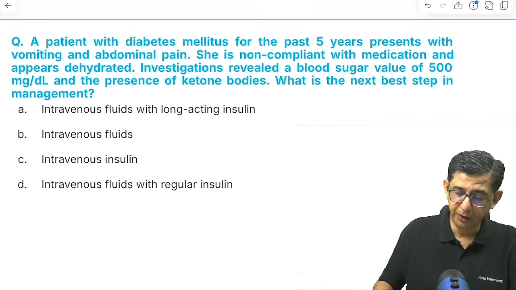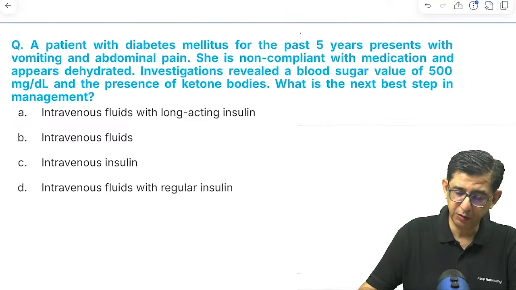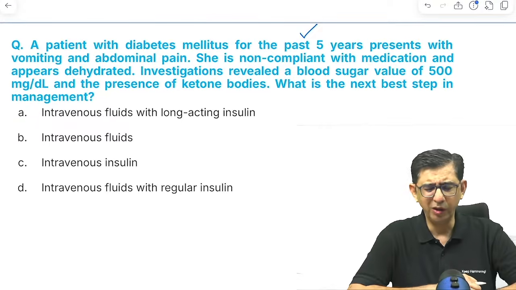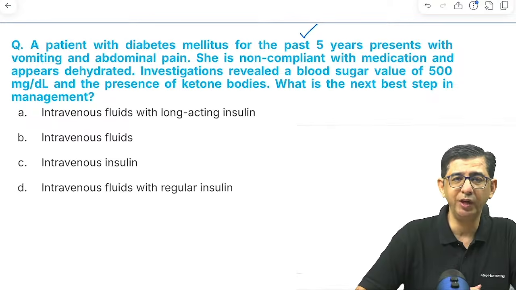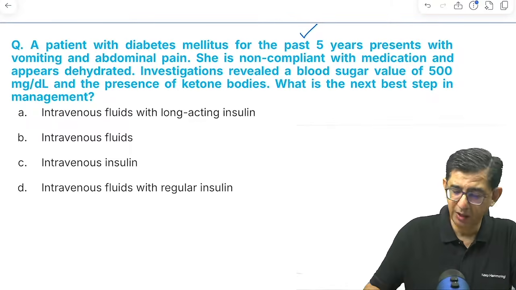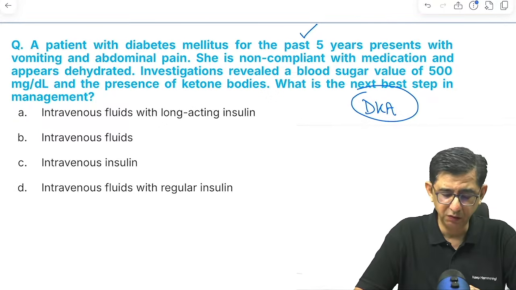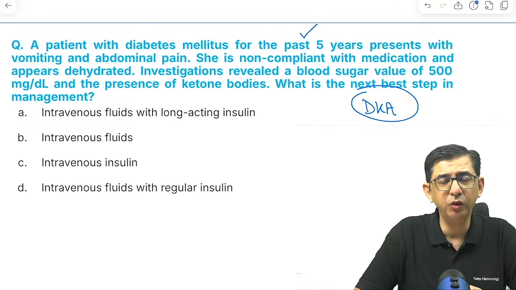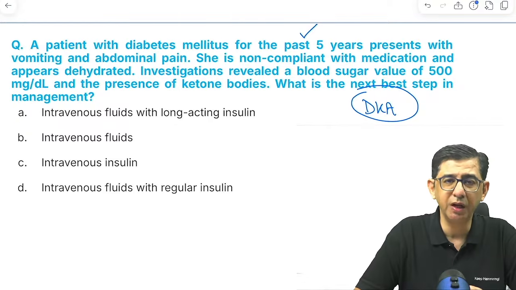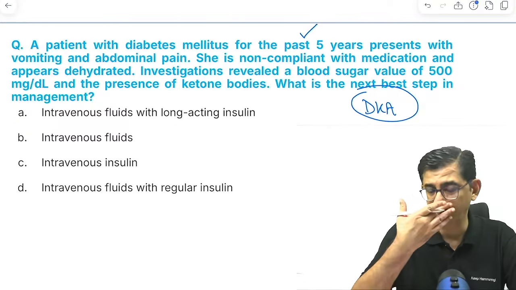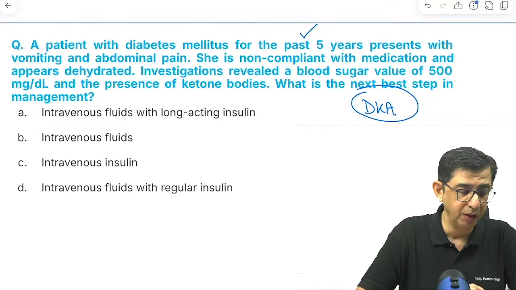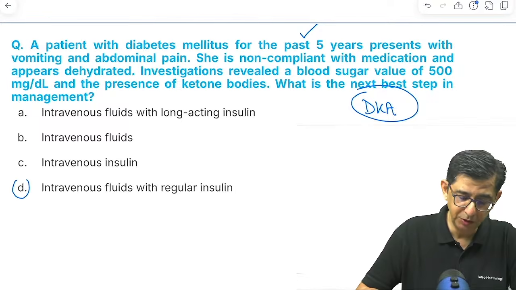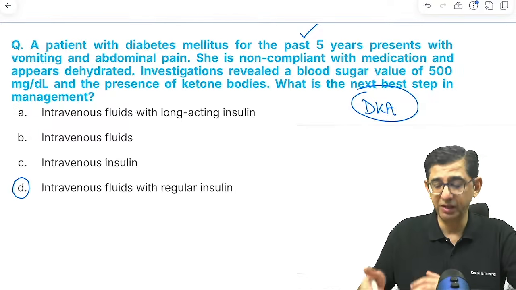A patient presents with diabetes mellitus for the past 5 years, non-compliant with medication. Blood sugar was 500 with presence of ketone bodies, so that makes it diabetic ketoacidosis. The question is: what is the next best step in management of this patient? So we need to give IV fluids and regular insulin. Son, you will certainly give IV fluids, but not IV fluid alone. IV fluid with KCl is given, and regular insulin must be given. No, son, the answer in this question is option number D. It is asking the next best step.